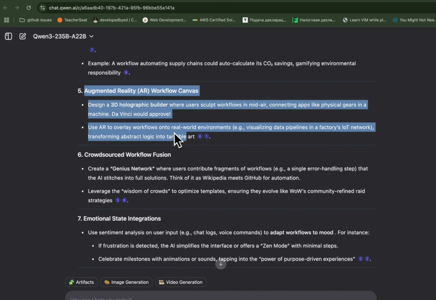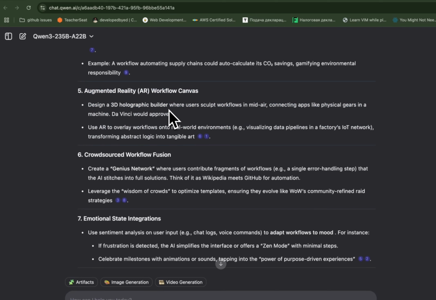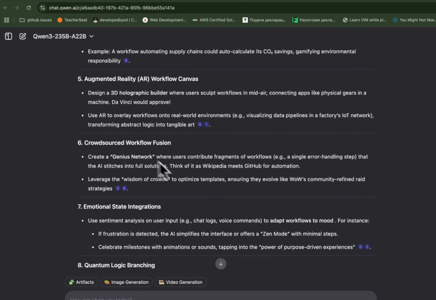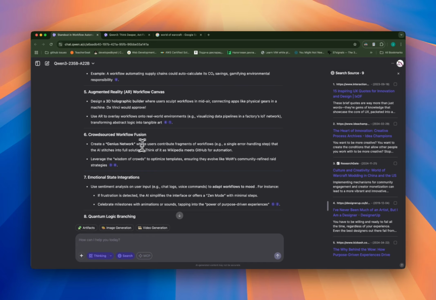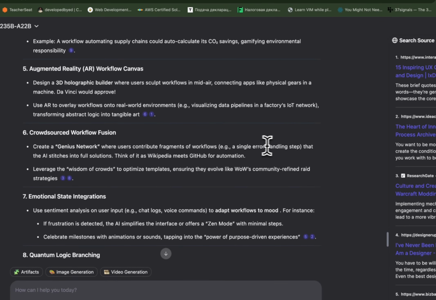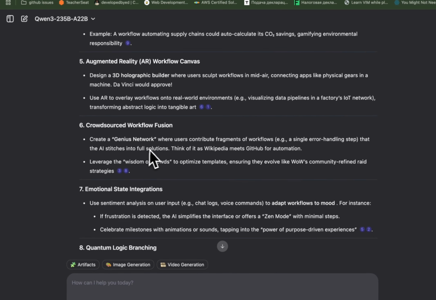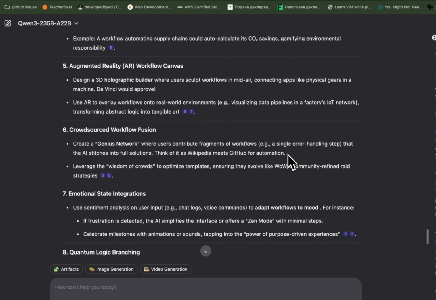Especially as we go into the future, if we ever reach the state where we don't need computers the way they are now, like traditional physical machines. Yeah, this might be cool. Let's see. Crowdsourced workflow fusion. Create a genius network where users contribute fragments of workflows that AI stitches into a full solution. Sure, again. Not really wow.